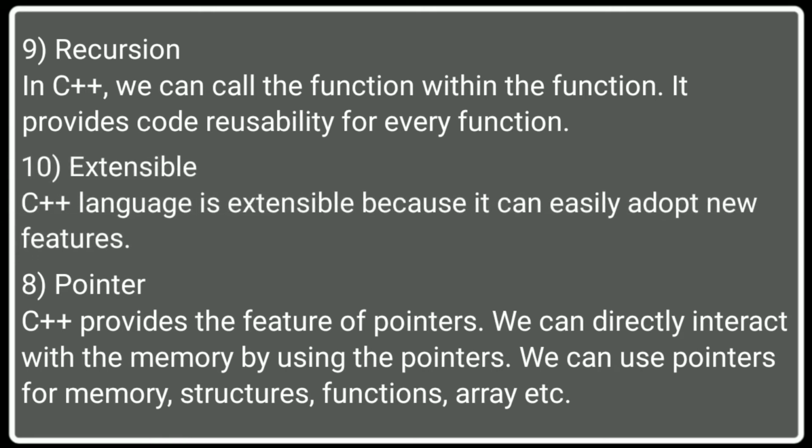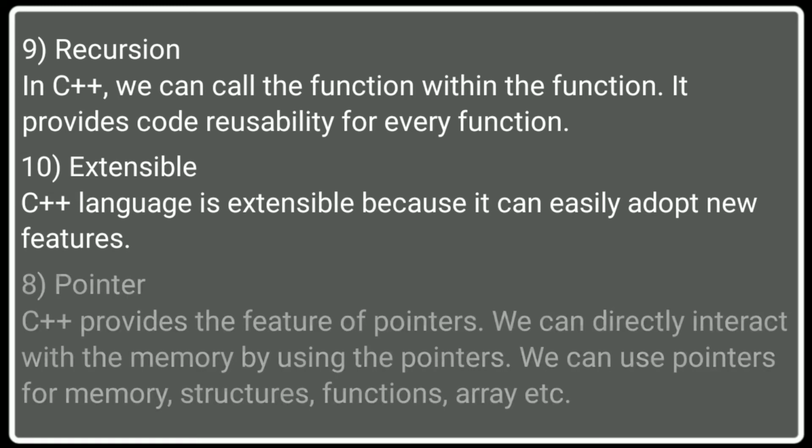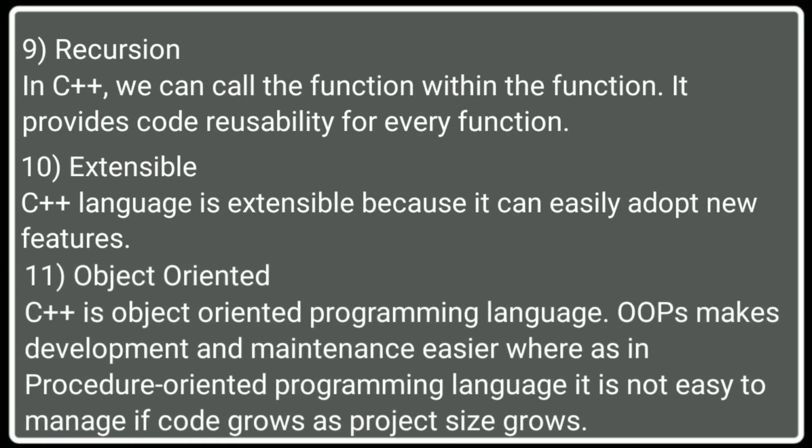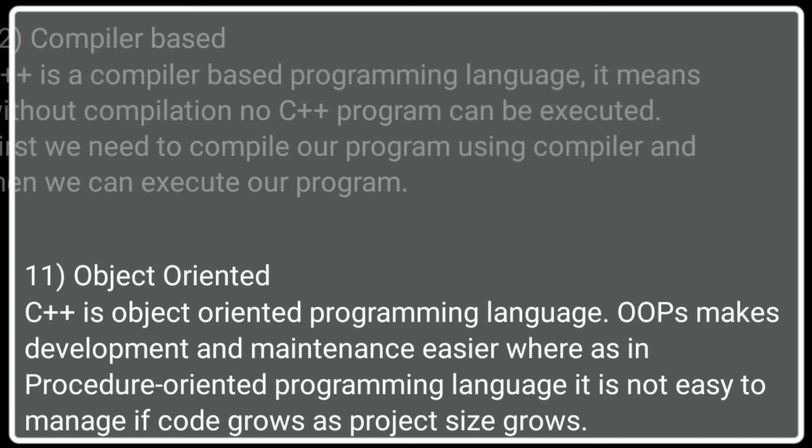10. Extensible. C++ is extensible because it can easily adopt new features. 11. Object-oriented. C++ is an object-oriented programming language. OOPS makes development and maintenance easier, whereas in a procedure-oriented programming language it is not easy to manage the code as project size grows.